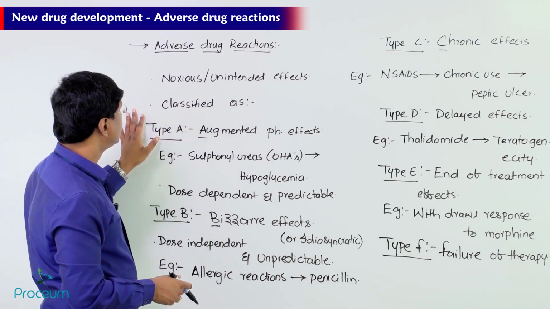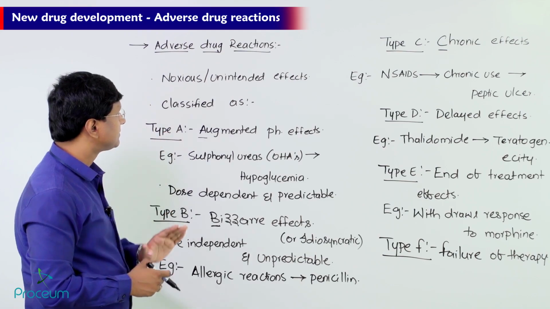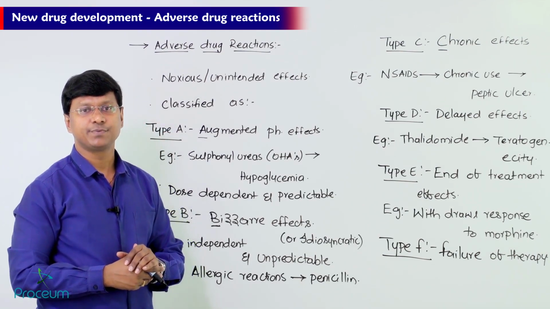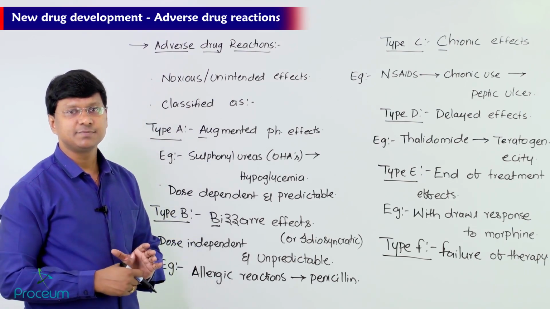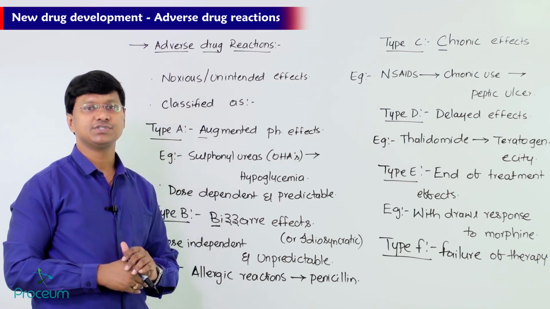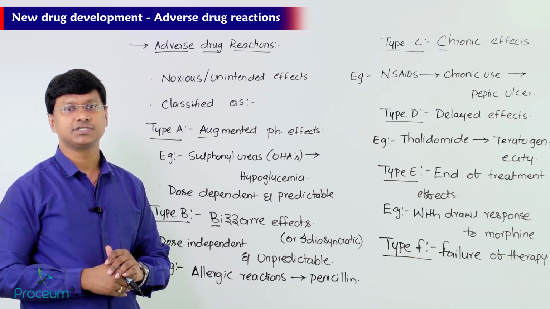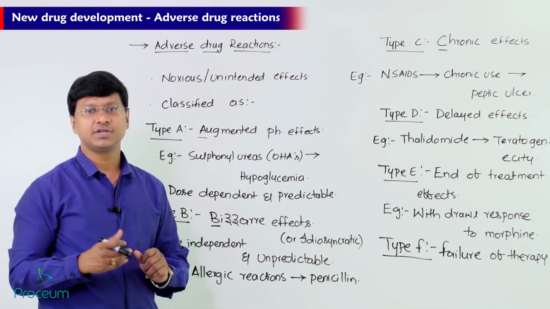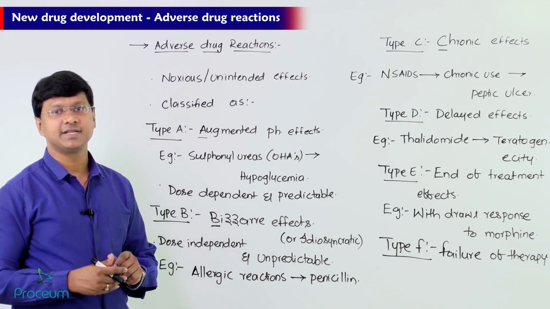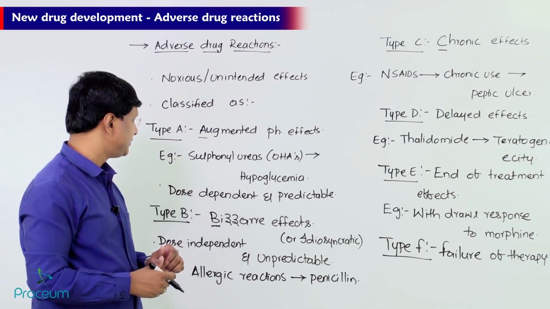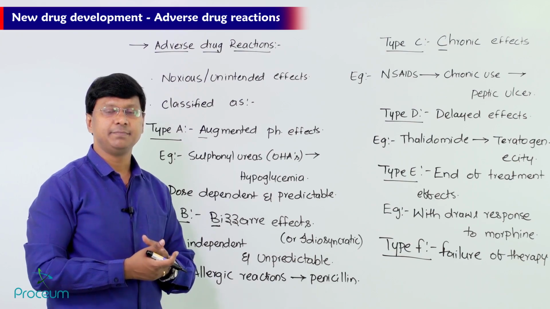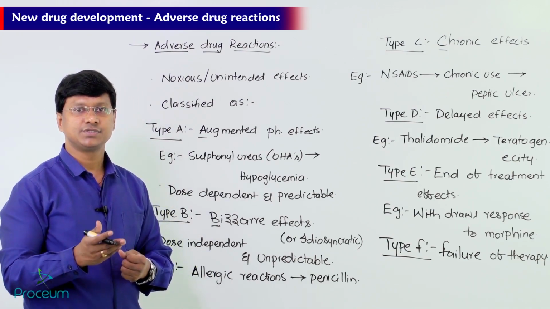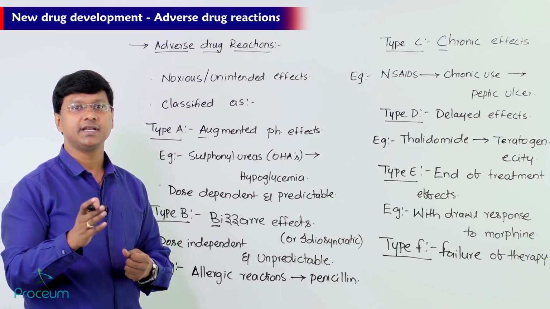So remember, adverse drug reactions are noxious or unintended effects produced by the drugs, and these may be classified as type A reactions, augmented pharmacological effects, which are dose dependent and predictable. An example is hypoglycemia caused by anti-hyperglycemic drugs like sulfonylureas. Then type B effects, bizarre or idiosyncratic, which are dose independent and unpredictable.